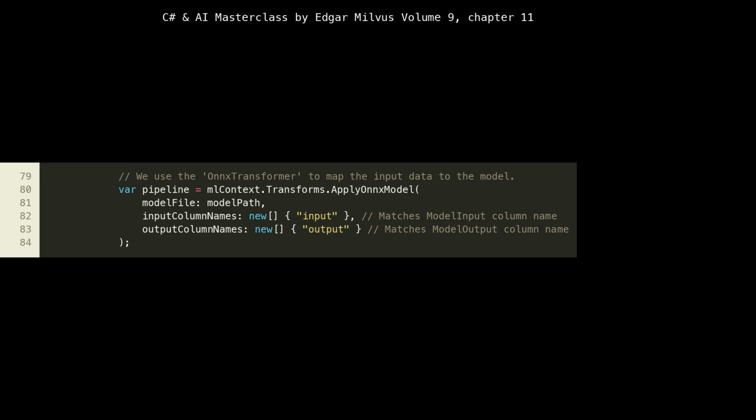This is how ML.NET knows which columns in its IDataView correspond to which tensors in the ONNX model. If these names don't match, the ONNX transformer won't be able to correctly map the data, leading to errors during model loading or inference.